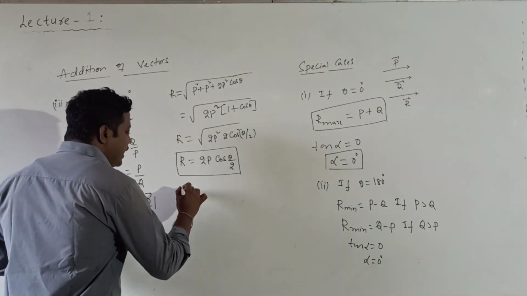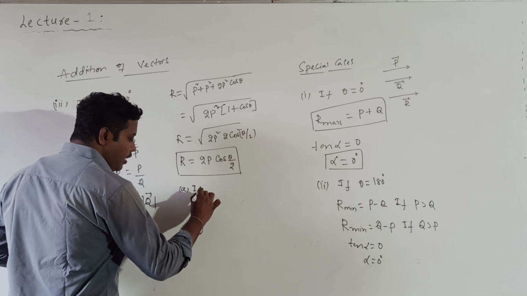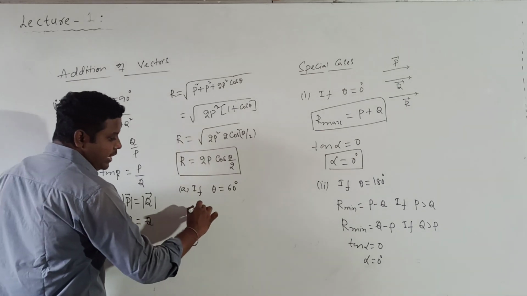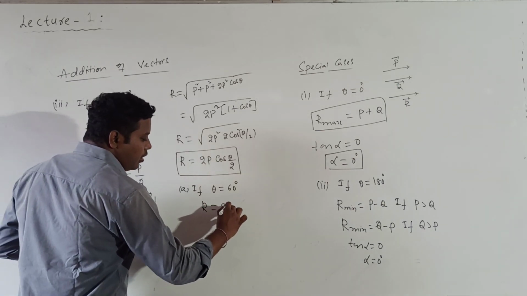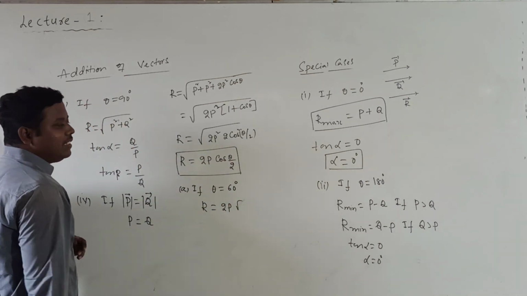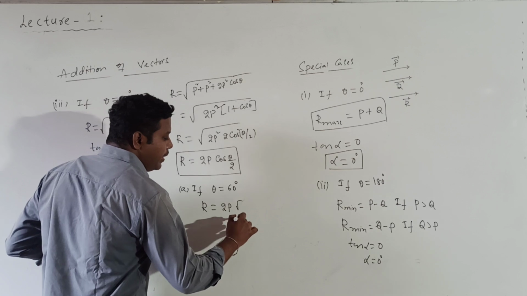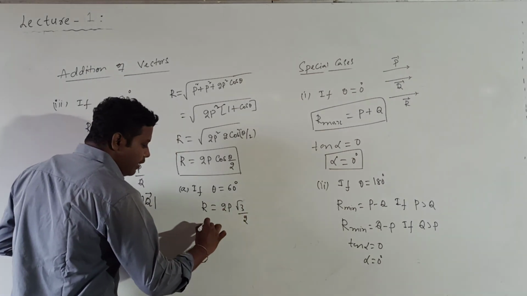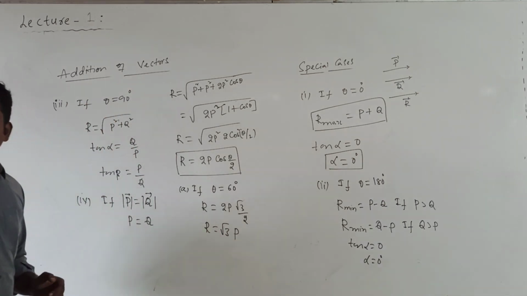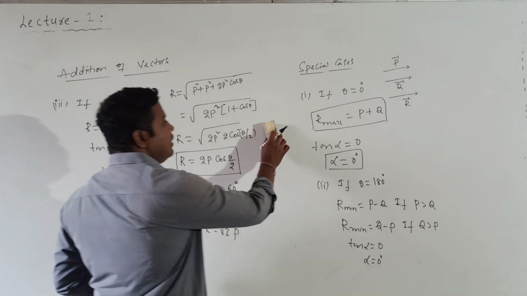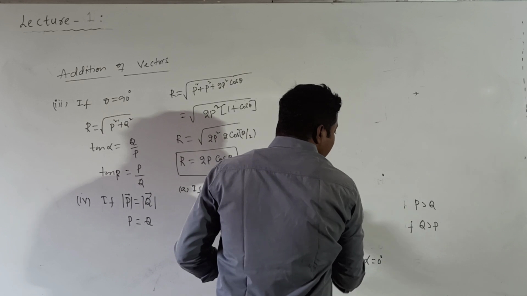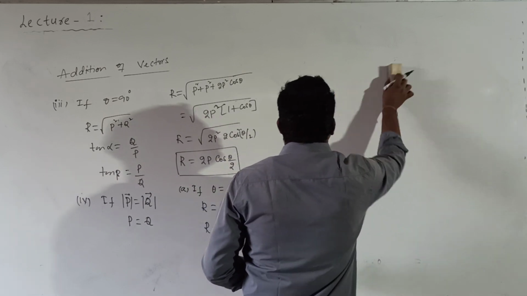For example, if theta is equal to 60 degrees, what will be the R value? R is equal to 2P cos 60 by 2, that is cos 30 degrees. Cos 30 degrees value is root 3 by 2. So R is equal to root 3 into P. Similarly, we can also calculate R when theta is 90 and when theta is equal to 120.